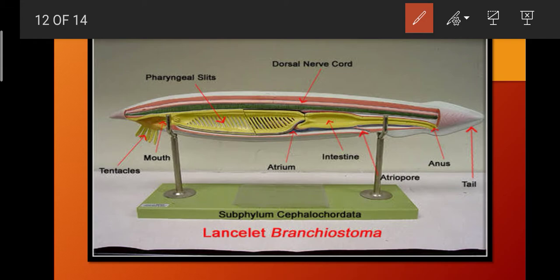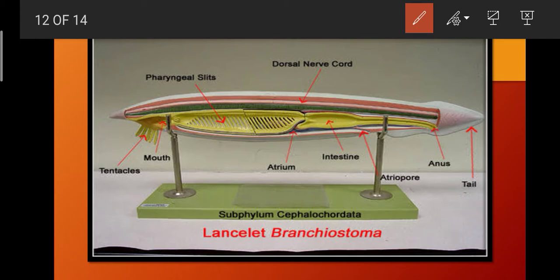But the excretory system of cephalochordates has flame cells in them. Those are called solenocytes, which are ectodermal in origin. But when we talk about the vertebrate excretory system, which has a kidney, this kidney is mesodermal in origin. So on the basis of this characteristic feature, we cannot say that they are the perfect ancestor of vertebrates.